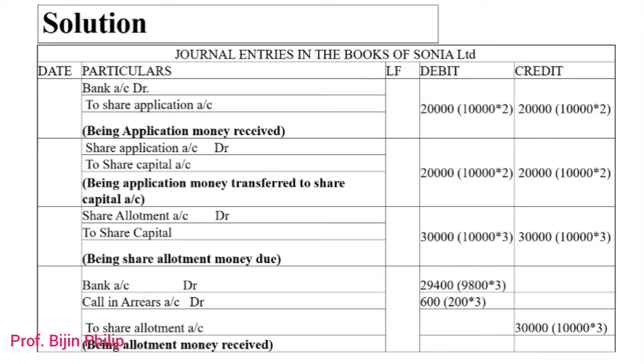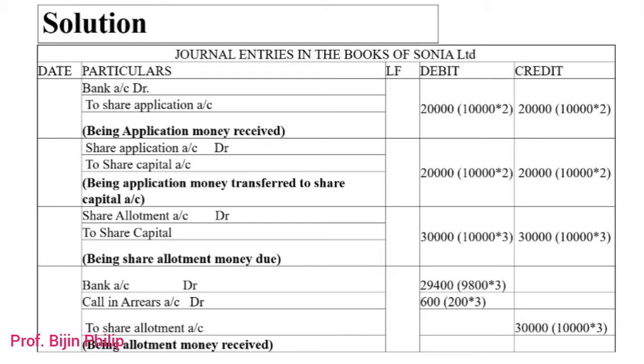But in this case, the question clearly says that one shareholder holding 200 shares failed to pay the allotment money. So 200 into 3, 600 rupees, we are transferring to the calls in arrear account. That means the shareholder holding 200 shares failed to pay the allotment money of 3 rupees, so 200 into 3 is transferred to the calls in arrear account.